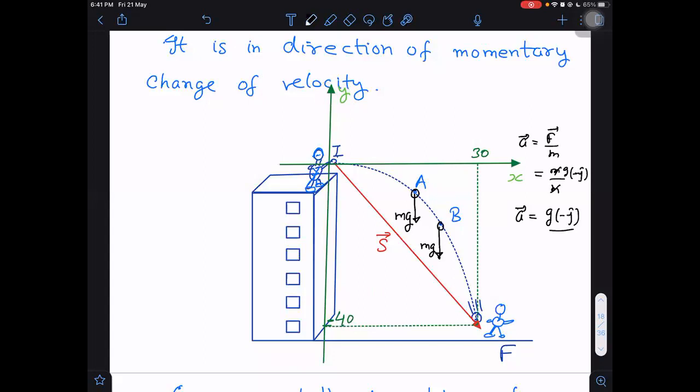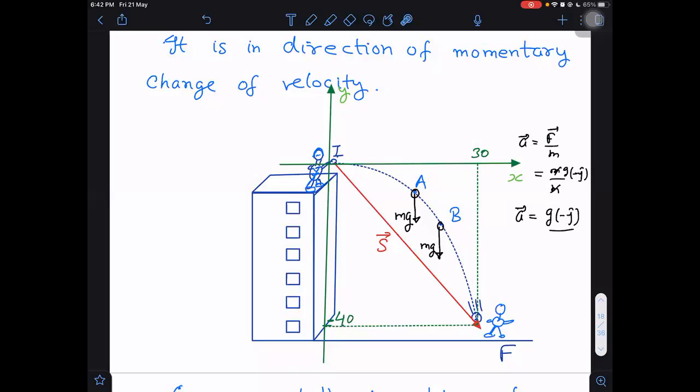What is the direction of velocity at A? You were telling me tangent about velocity direction. Yes, velocity will be tangent. That was velocity, but not acceleration. Sir, in case of force, there will be a forward force? No, there is no forward force.